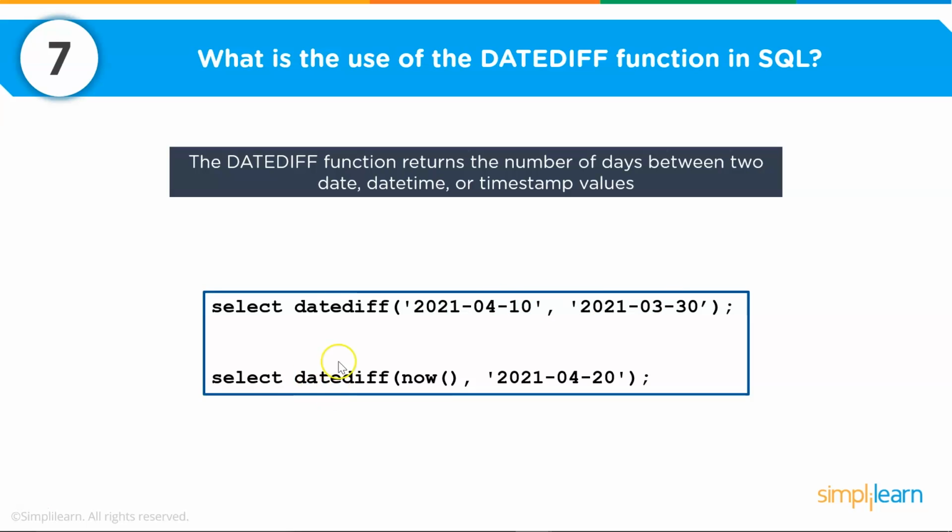And similarly, here is another example of using the dateDiff function. So I want to calculate the total number of days that are present between today's date, so I am using the now function, and between 20th of April 2021. So let's do this demo on the workbench.